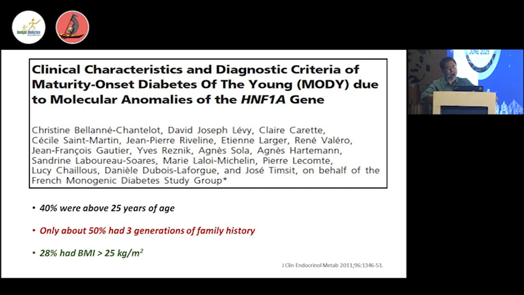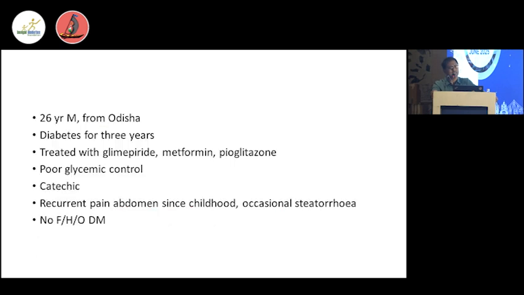So diabetes in a young patient with renal cysts and a strong family history, particularly onset less than 25 years of age across 3 generations, indicates it can be a case of MODY. Young diabetes definitely goes in favor of that, but type 2 diabetes can also be present at a very young age. With 3 generations, the father and grandfather all affected, and laboratory investigation confirming diabetes, definitely we can do the genetic analysis. It is not widely available.